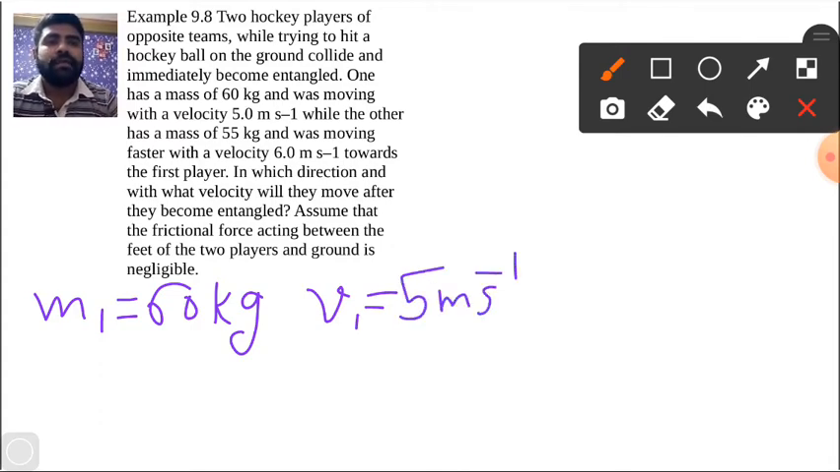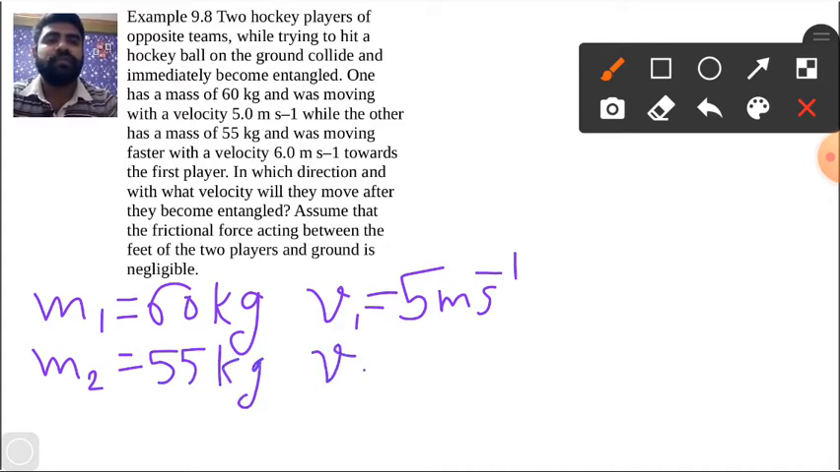While the other has a mass m2 of 55 kg, and was moving faster with a velocity v2 equal to 6 meter second inverse. Now see, both are moving in opposite directions. So if I write 5 as positive, I have to write 6 as negative. In which direction and with what velocity will they move after they become entangled? Assume the frictional force acting between the feet is neglected.